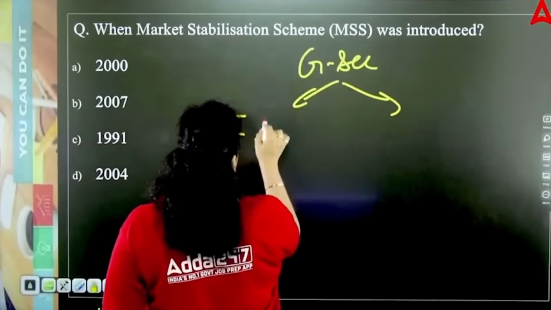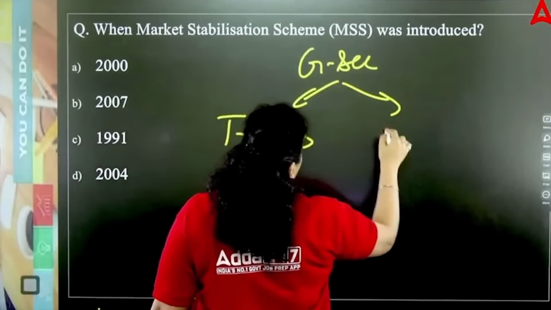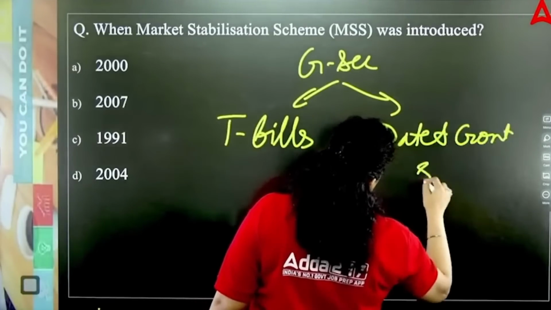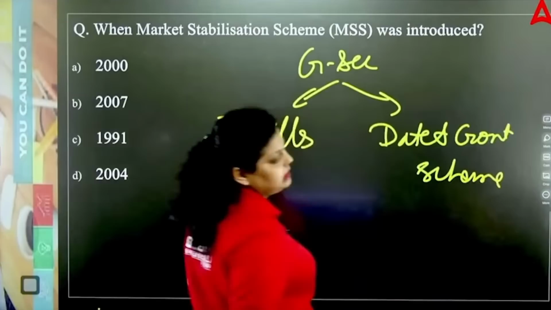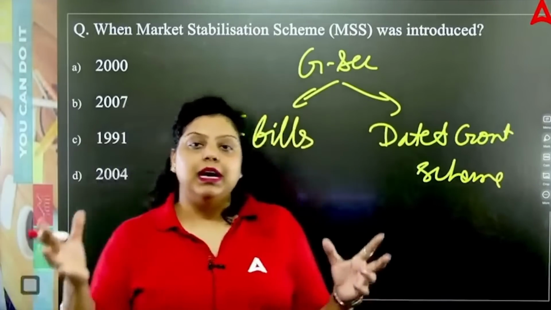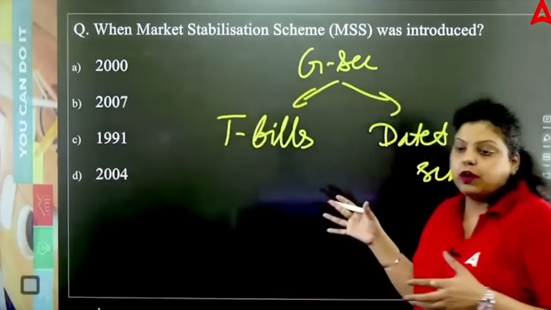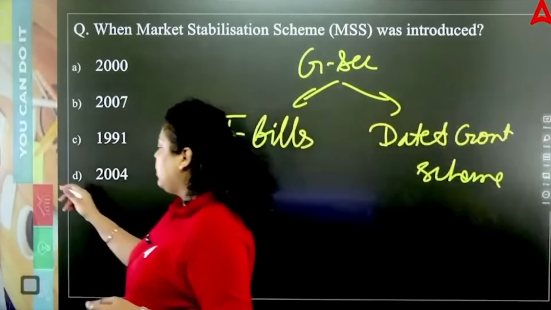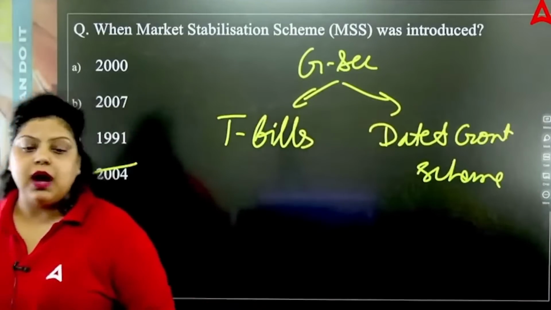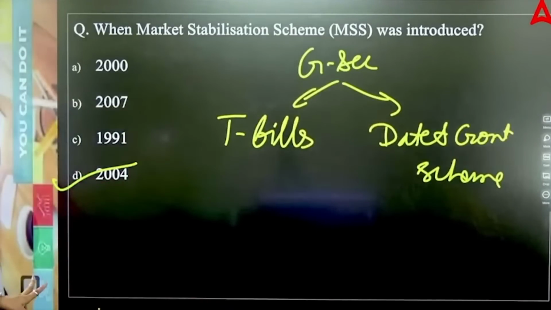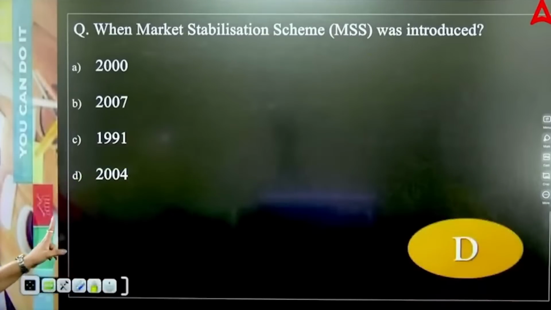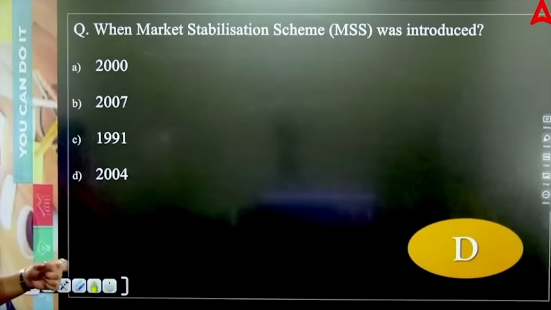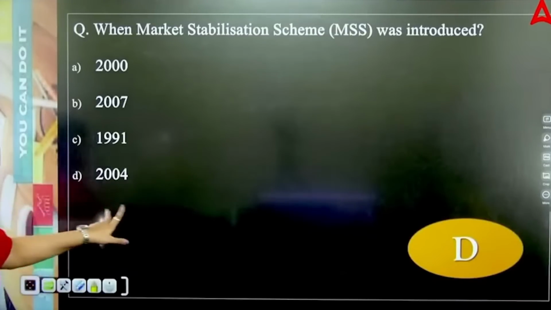And the securities will be T-bills and dated government securities. This is a scheme in which RBI sells or purchases government securities to maintain the liquidity in the market. So the right answer for this particular question will be 2004. In 2004, the scheme was introduced in which treasury bills and dated government securities are used to maintain the liquidity of the market. So the right answer will be 2004, option D.